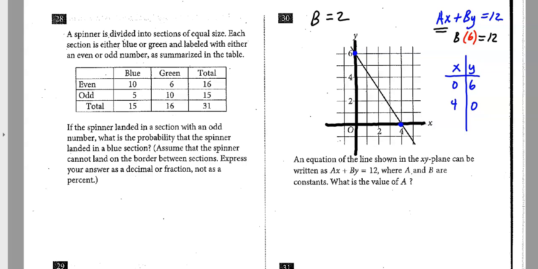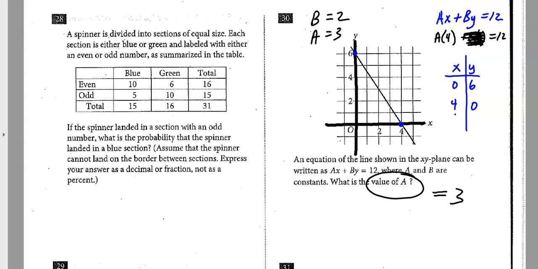And then if I use the other point, if I kind of come back up here, and I substitute, I'm going to put 4 in for x. So a times 4. And then that's going to be plus b times 0, which is basically going to disappear. B times 0 is gone. So what times 4 is 12? It looks like a equals 3. And what do we want? What is the value of a? So correct answer is going to be 3.